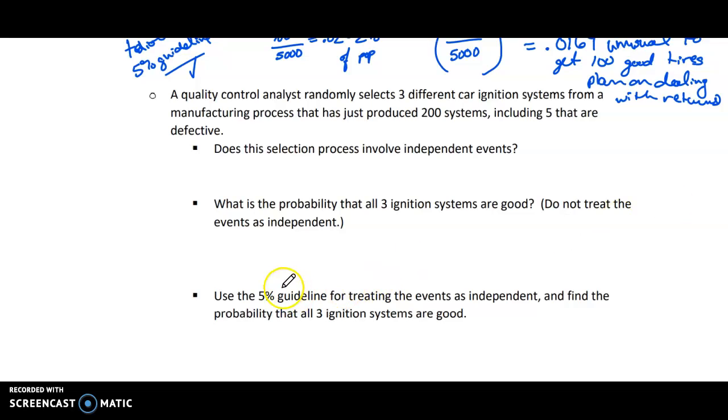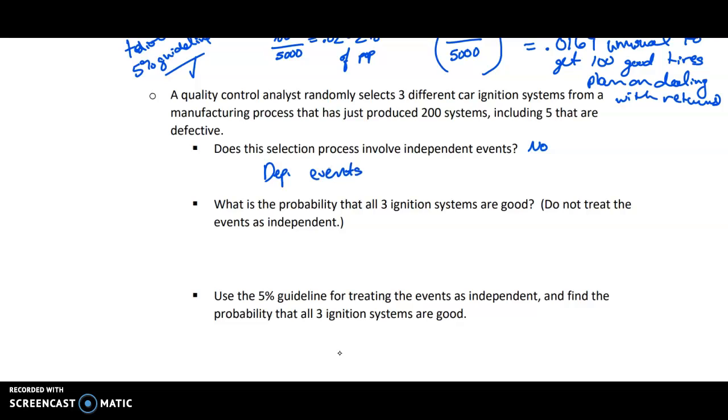Let's look at another example. A quality control analyst randomly selects 3 different car ignition systems from a manufacturing process that's just produced 200 systems, 5 that are defective. We want to know, are we dealing with independent events? So these are actually dependent, right? So the answer is no here. And the reasoning is the same as before.